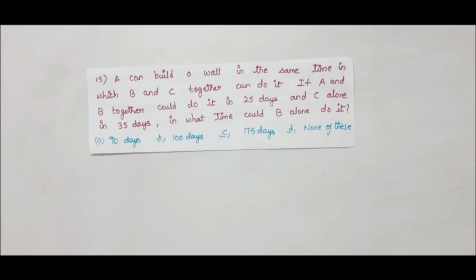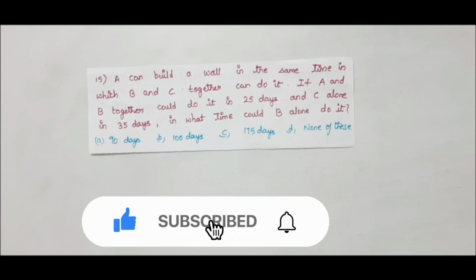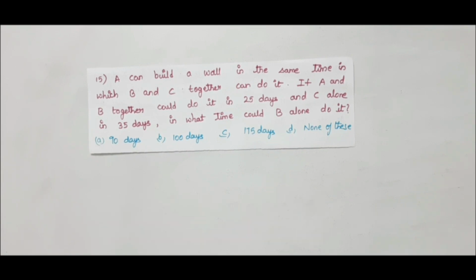Next problem. A can build a wall in the same time in which B and C together can do it. If A and B together could do it in 25 days and C alone in 35 days, in what time could B alone do it? Options given as A 90 days, B 100 days, C 175 days, D none of these.